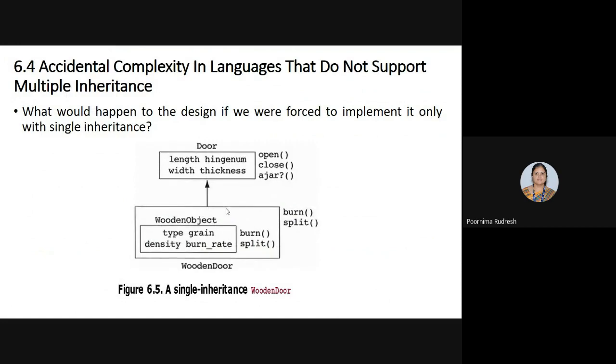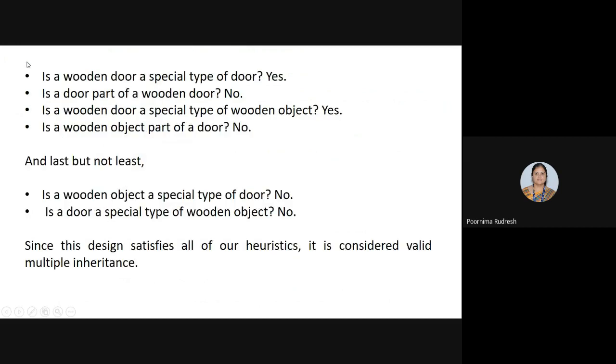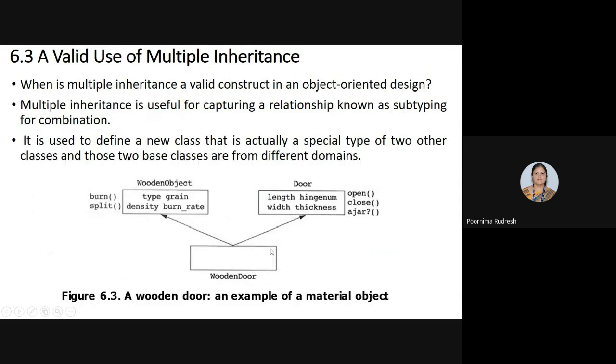We see the last topic of today's class: accidental complexity in languages that do not support multiple inheritance. In the previous case we already studied what accidental complexity is. We'll see the same examples here. What would happen to the design if you were forced to implement it using only single inheritance? Here we use multiple inheritance: wooden door is constructed from wooden object and door.